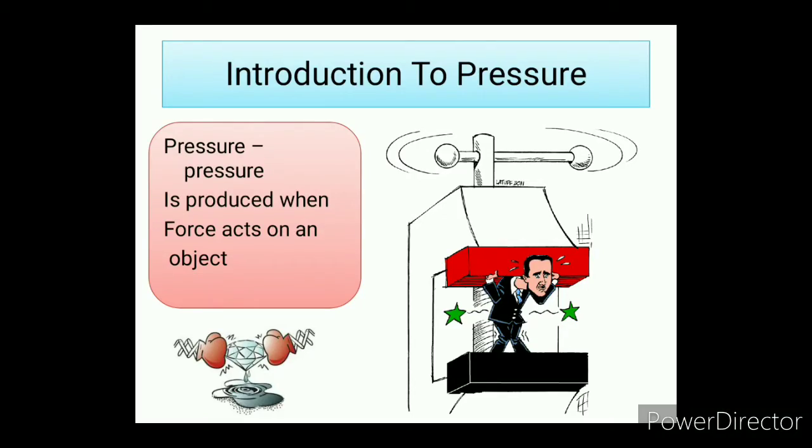First of all, we would learn about what is pressure. So when force acts on an object, it is called pressure. As shown in the picture, a man's force is acting on the object and the object is lifted in the air. So the man is applying pressure on the planks. This is clear to everyone, and if it's not clear, then please mention me in the comment section.